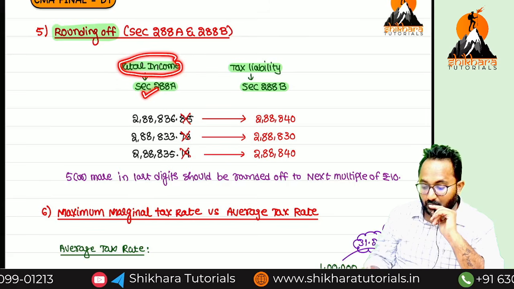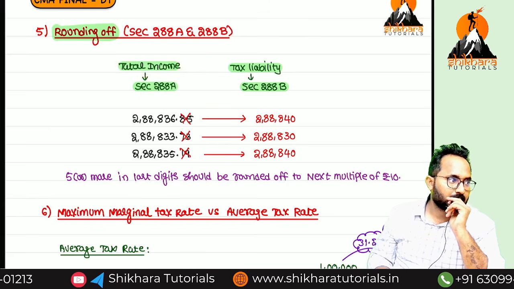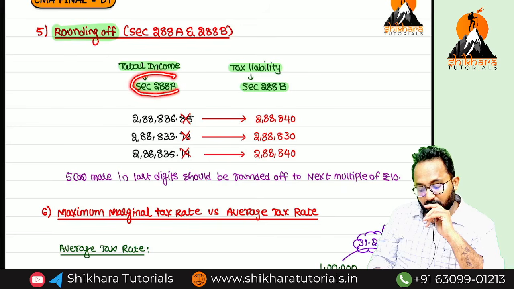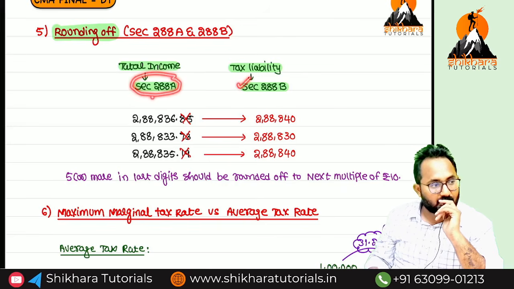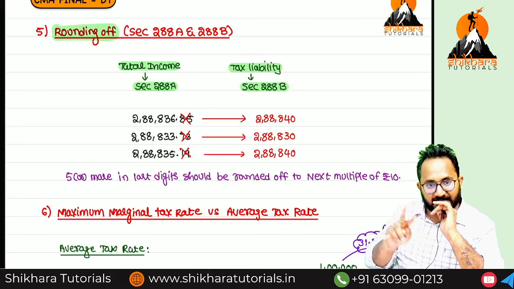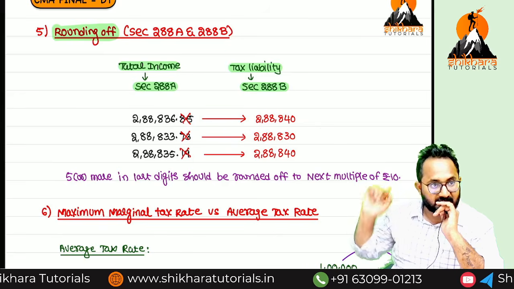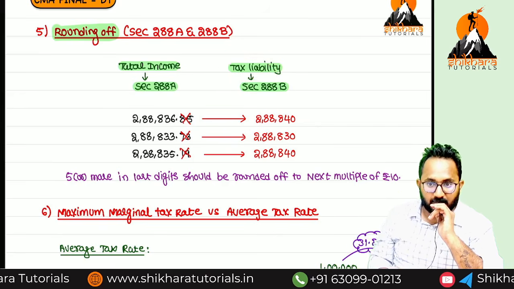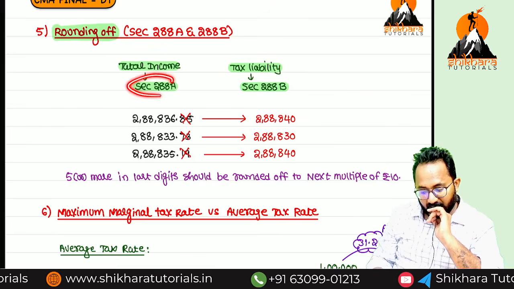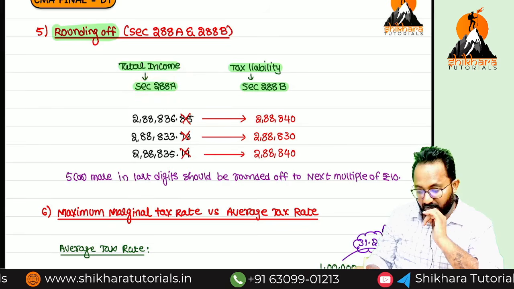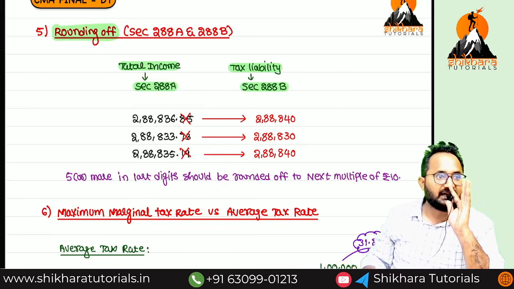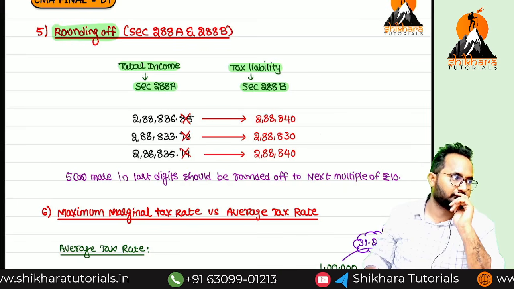Then after that you have to calculate tax. Remember, total income always we should round off. Then we can calculate the tax liability. Whatever tax liability we got, income tax plus surcharge plus health and education cess, totally called tax liability. That also we should round off. 288A is talking about the total income rounding off. 288B is talking about the tax liability rounding off. Content of the two provisions is one and the same.